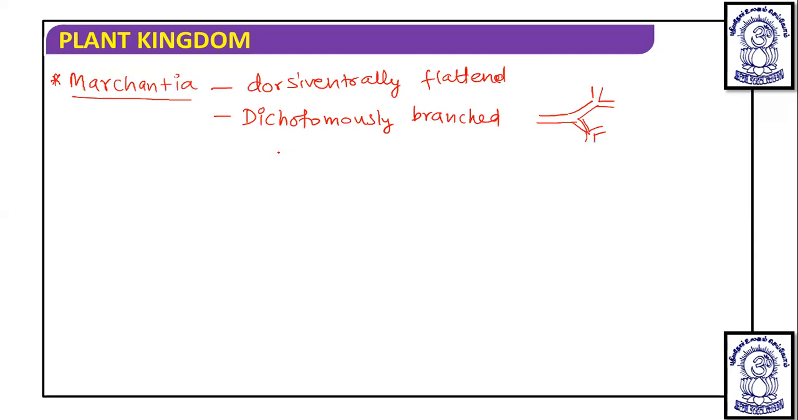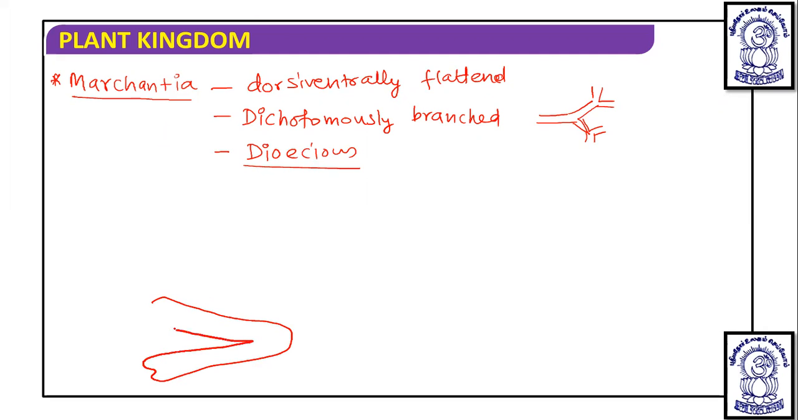Now, in liverworts, this is dichotomously branched. Marchantia is the same, and this Marchantia is dioecious. One of the important points here: dioecious means male thallus and female thallus are different. Now, if we draw the male thallus, then the male thallus looks like this.